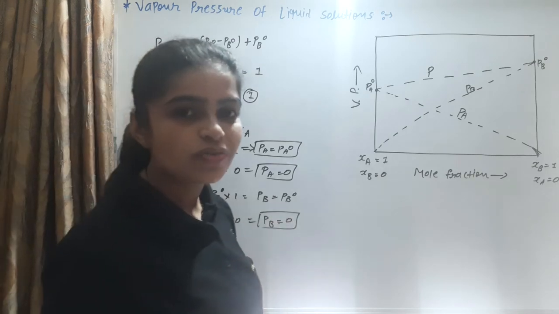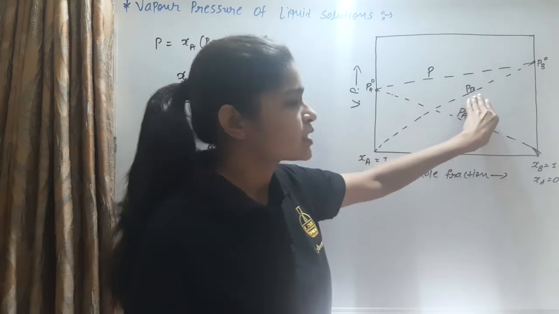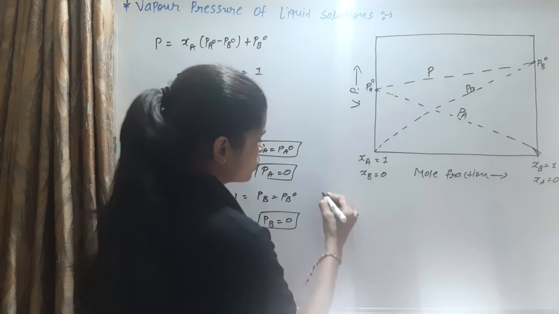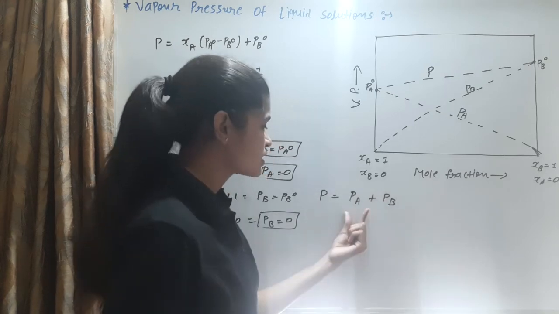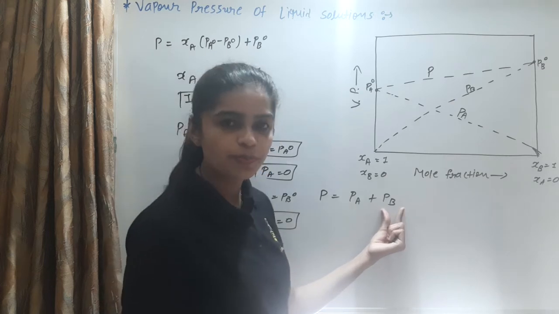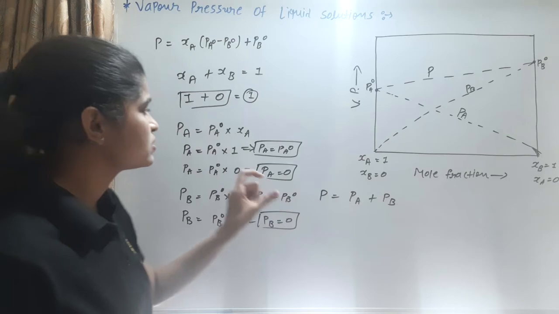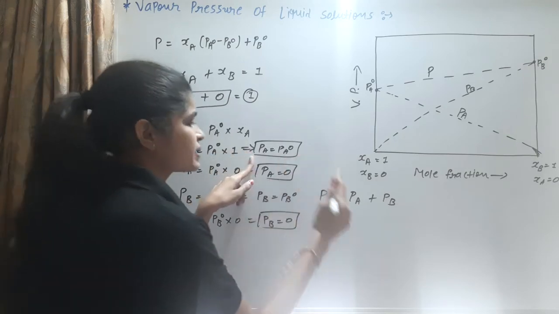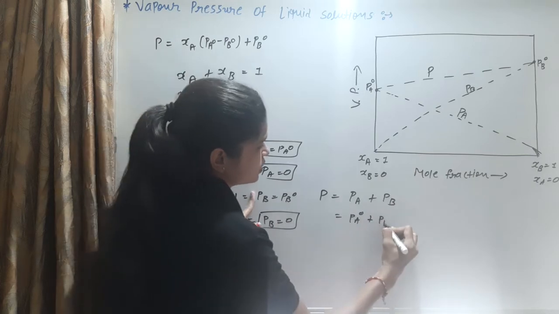We know that the total vapor pressure is equal to the partial pressure of A plus the partial pressure of B. So total pressure P is equal to PA plus PB. But in this graph of vapor pressure and mole fraction, we find that PA is equal to PA0 and PB is equal to PB0.